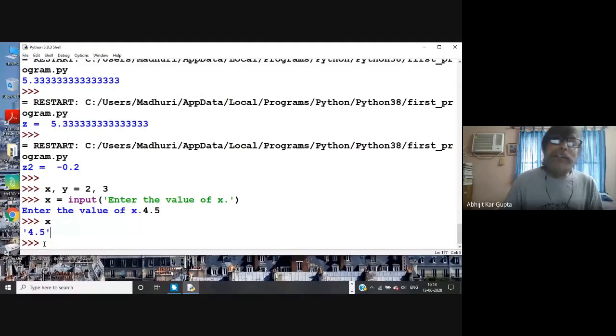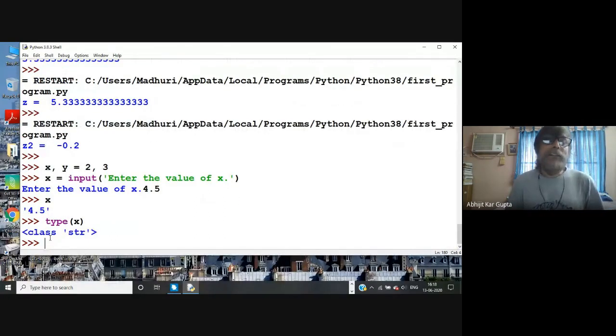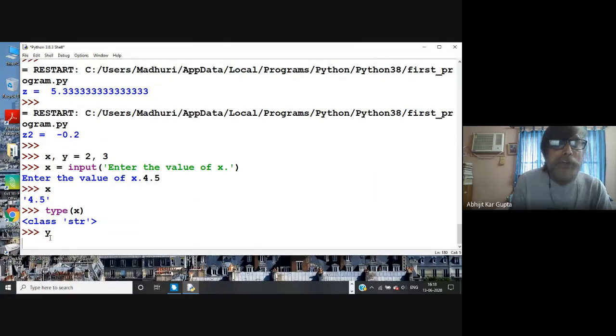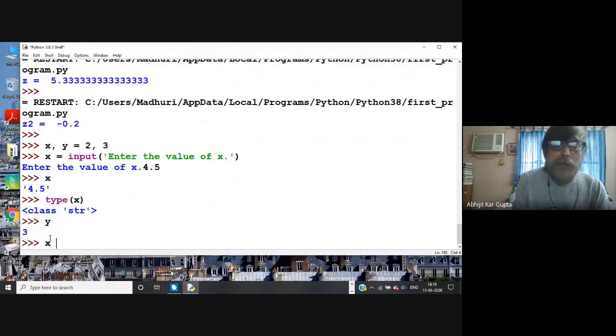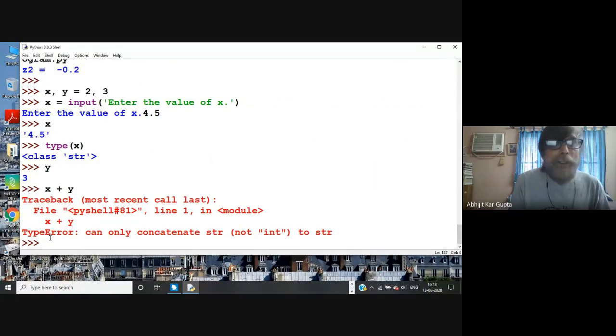Python takes every input as a string. Why? I'll tell you. But before that, to test your type, put x inside type and see, this is a string. So this string cannot be used in arithmetic. If your y is, suppose, 3, and you want to write x plus y, it won't work because you are adding apples with pears. x is a string and y is a number.